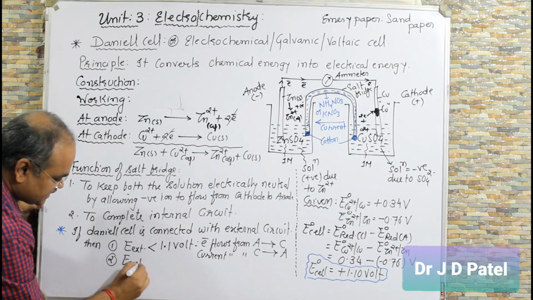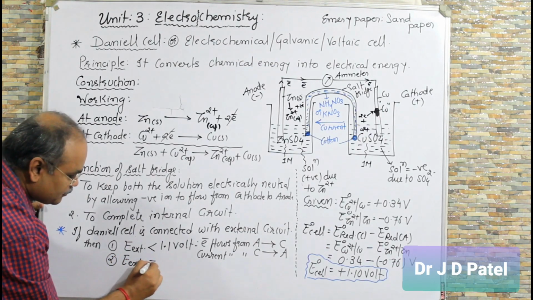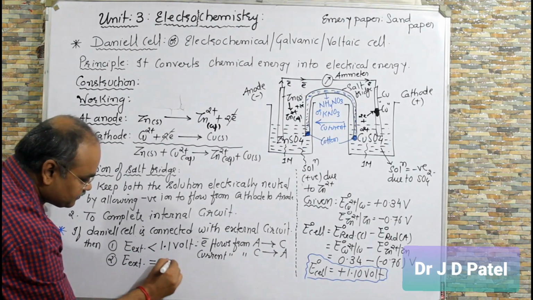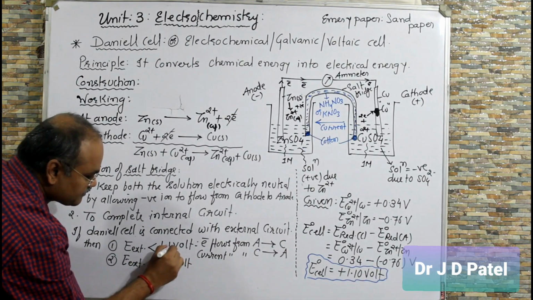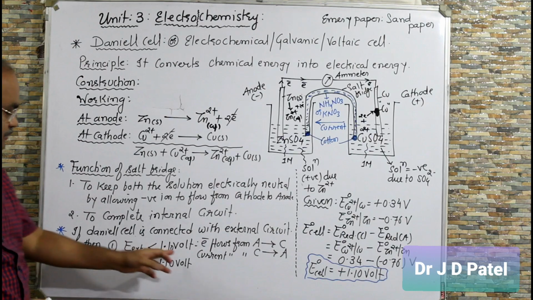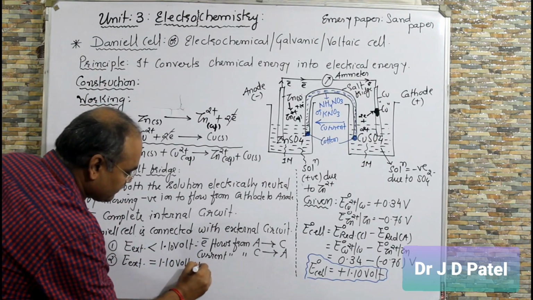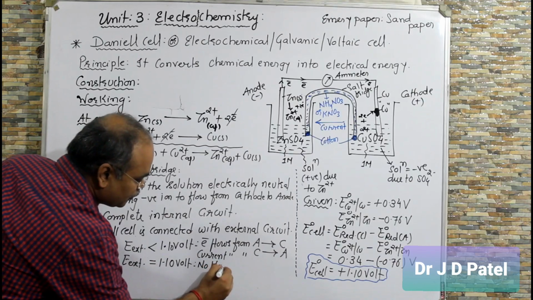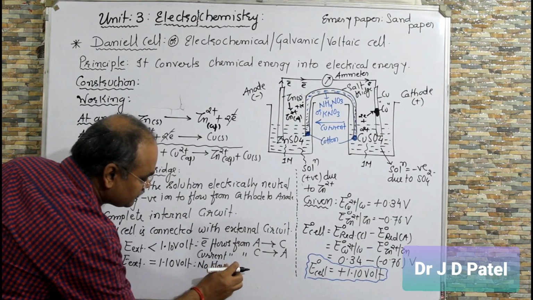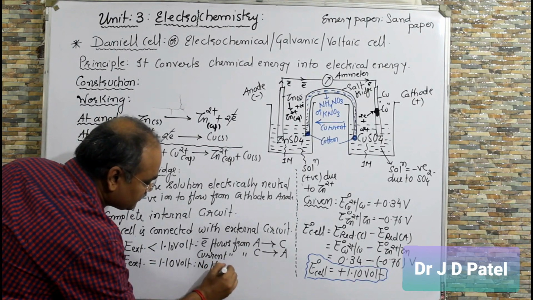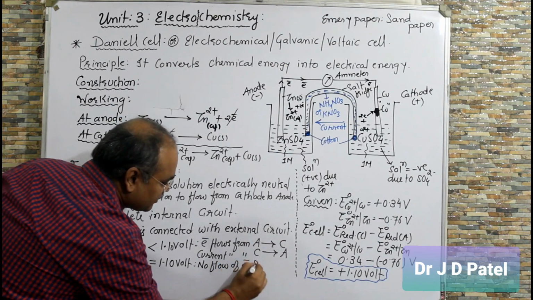Second, if E external is equal to 1.10 volt, right, 1.10 volt, then no flow of electron and current.